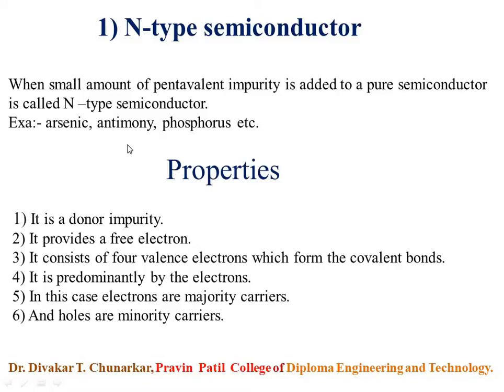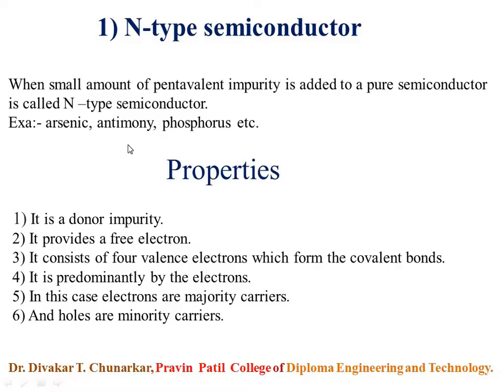This is an additional valence electron which can enter the conduction band very easily to become a free electron. Why is it possible? Because more excess of free electrons is present in the n-type semiconductor.